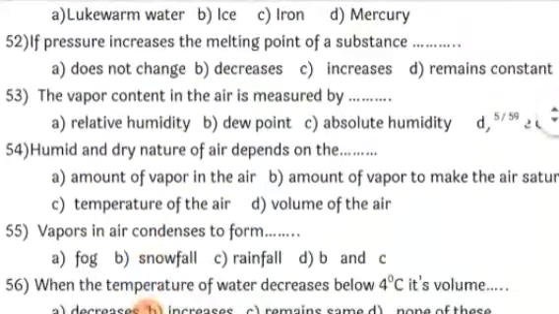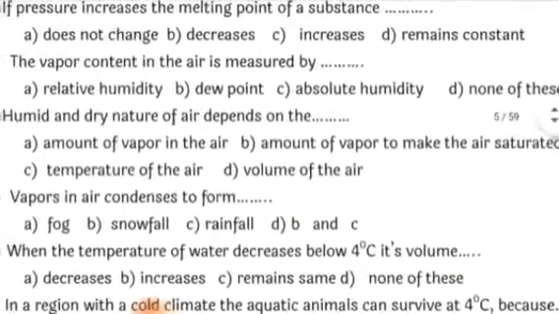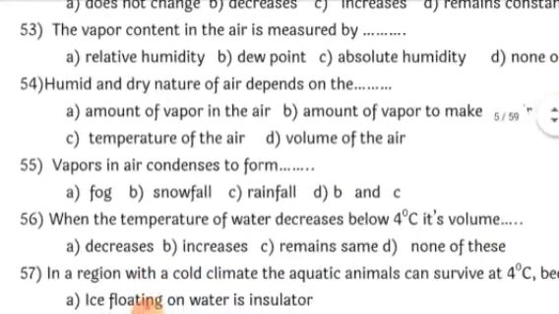Next, if pressure increases, the melting point of a substance will, of course, start decreasing. When pressure increases, the substance will show a decrease in its melting point. Melting will be faster when pressure is increased. Therefore the melting point, whatever it may be, will reduce. Then vapor content in the air is always measured by absolute humidity, that you have to remember here.